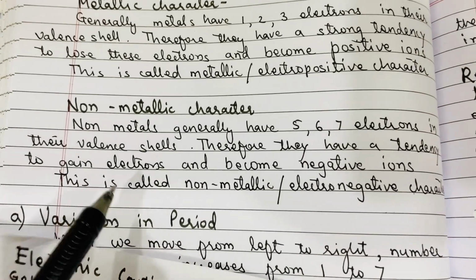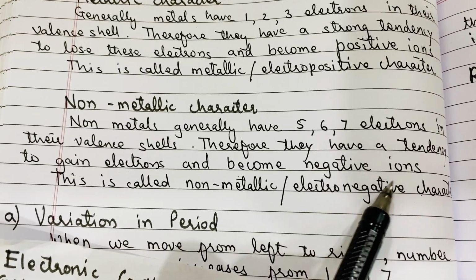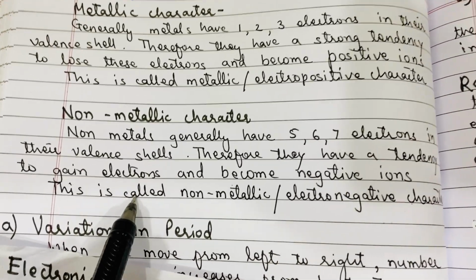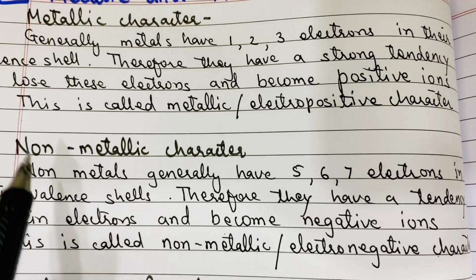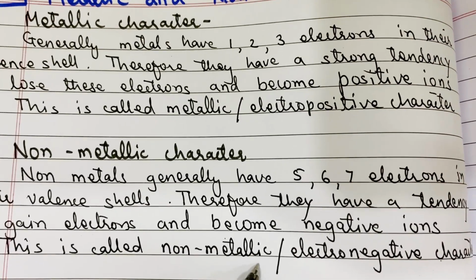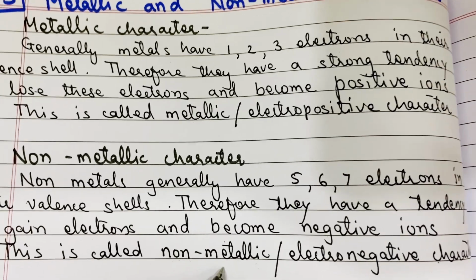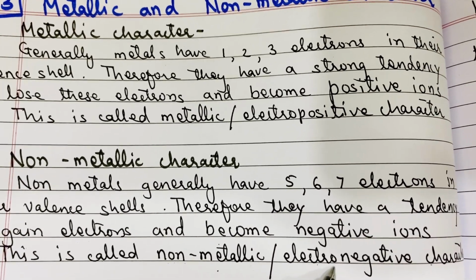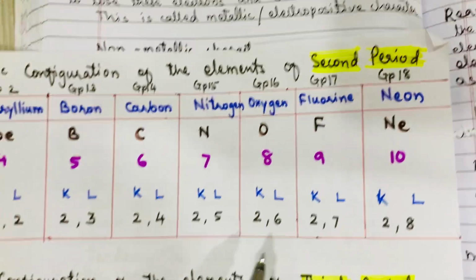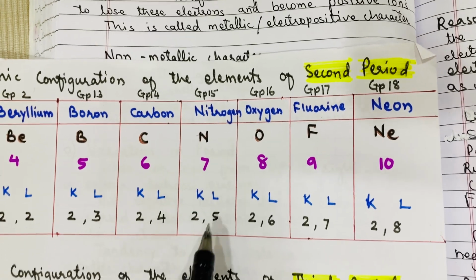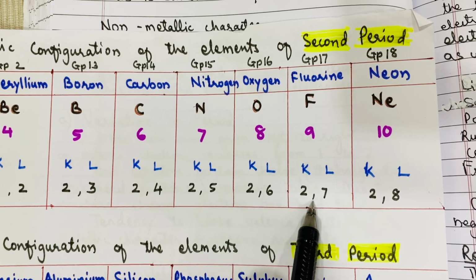So these elements require more electrons to get stability, and that's why such non-metals have a tendency to gain more electrons and become negative ions, and such a property is called non-metallic or electronegative character of non-metals. That means non-metals will always try to gain electrons and they become negative ions, and that's why they are called electronegative. Okay, so if you see here, you can see these elements like nitrogen having electronic configuration 2, 5, oxygen 2, 6, fluorine 2, 7.